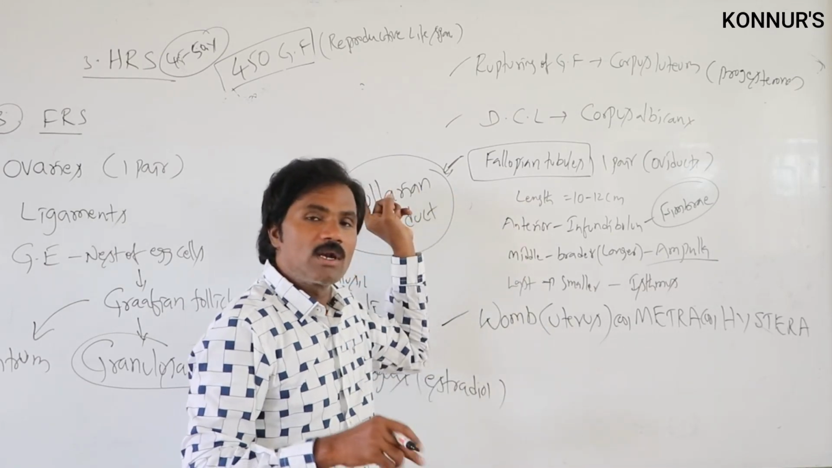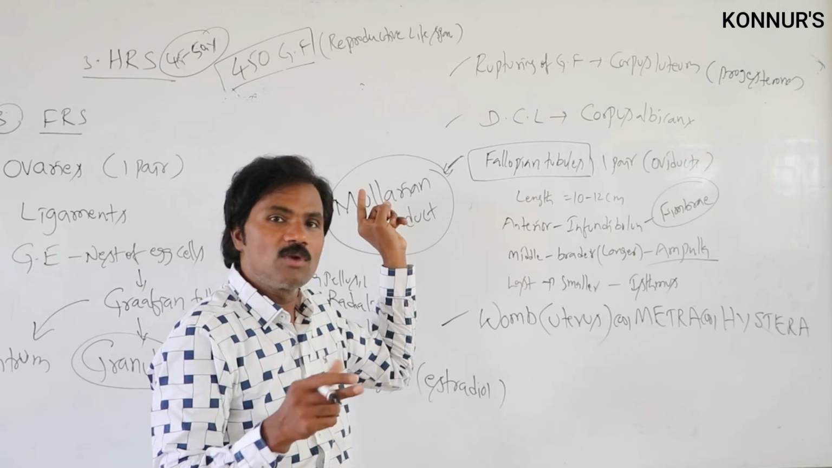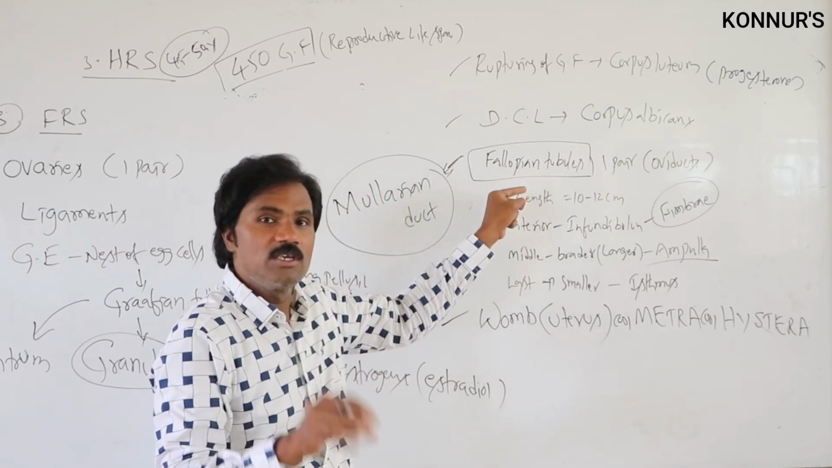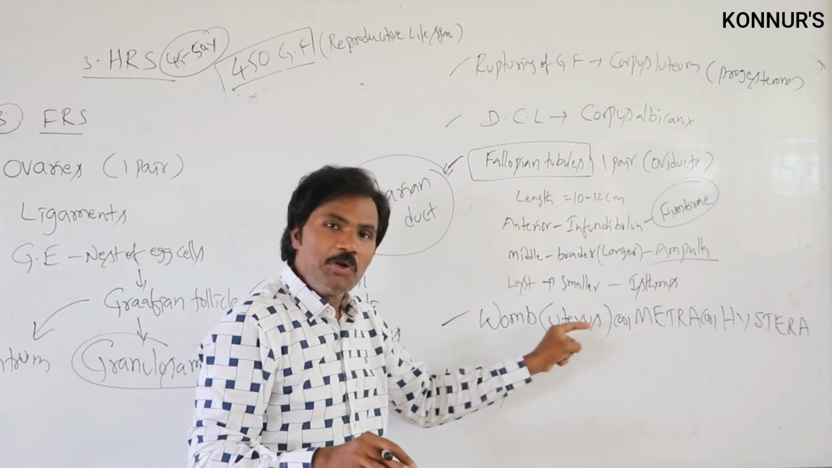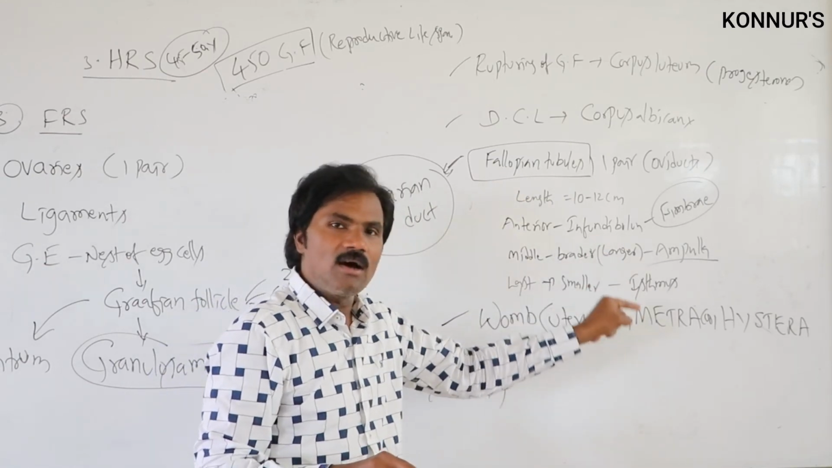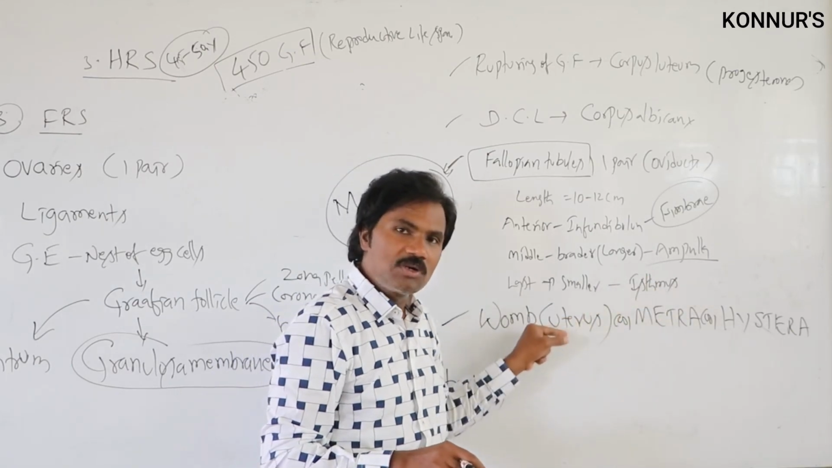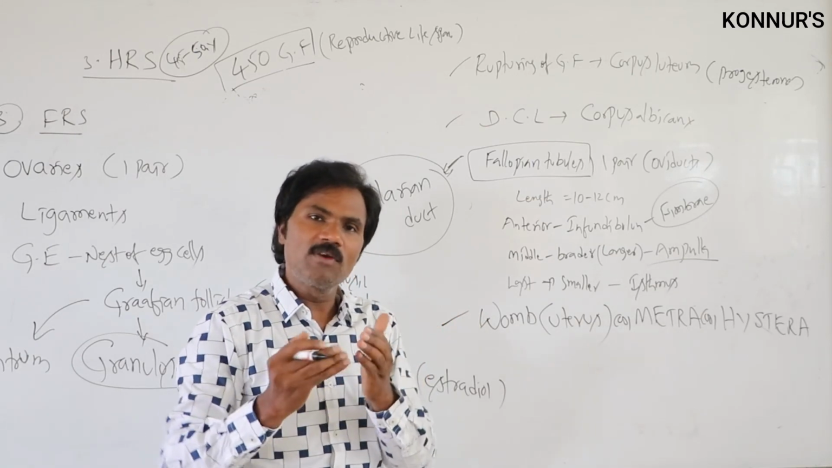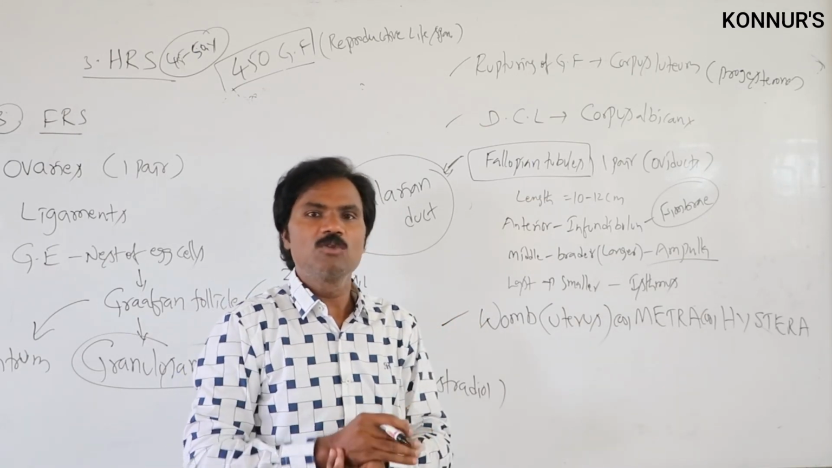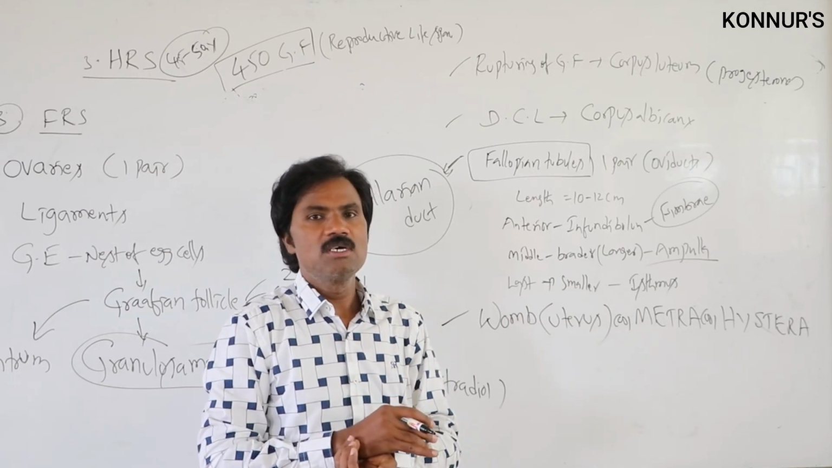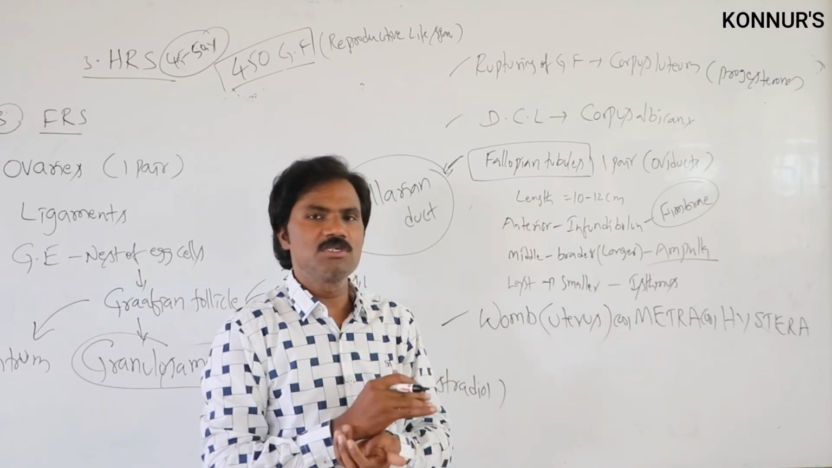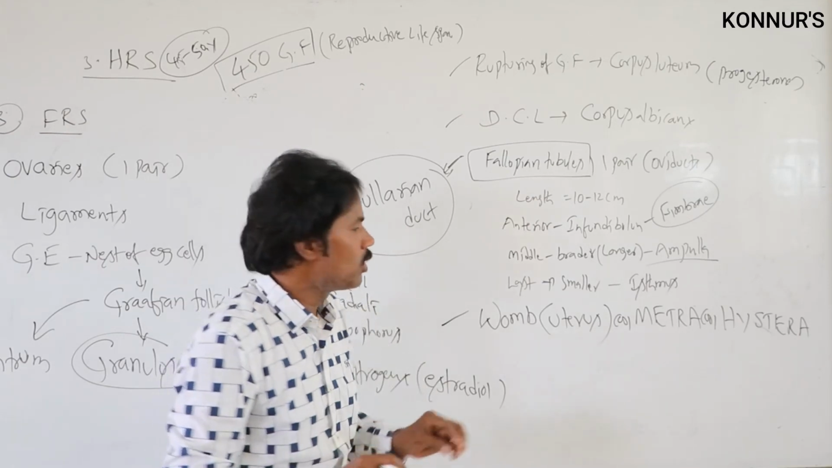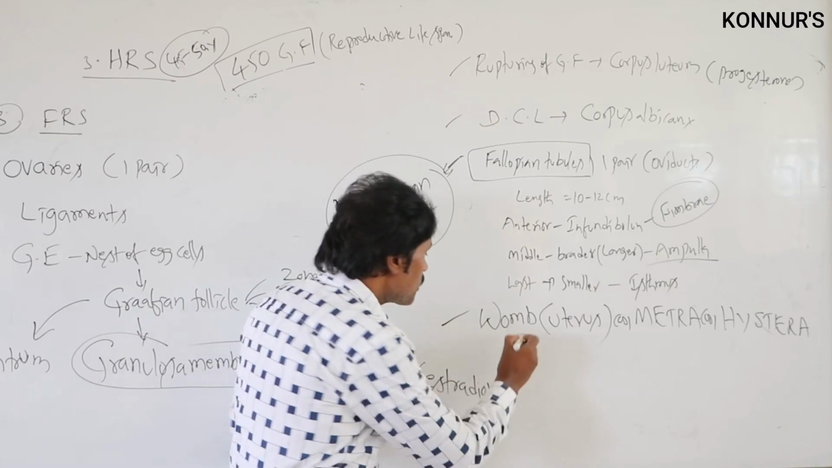So the ovary produces the gametes as well as hormones, and the fallopian tube is the site of fertilization. Then the womb, uterus, metra or hystera, plays an important role in implantation of the embryo, growth and development during the gestation period, menstruation, and labor pain at the completion of gestation.